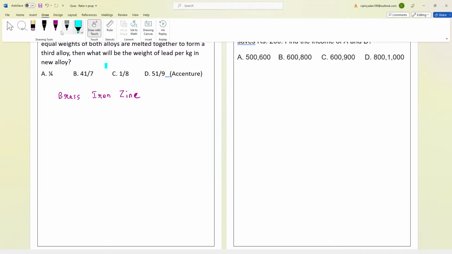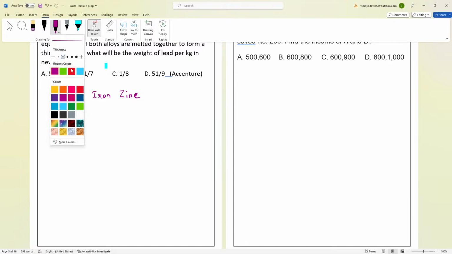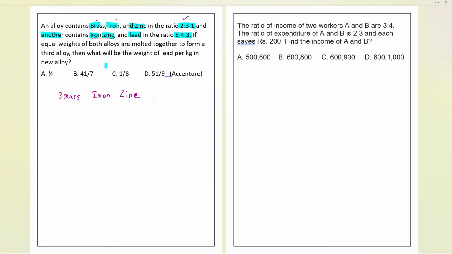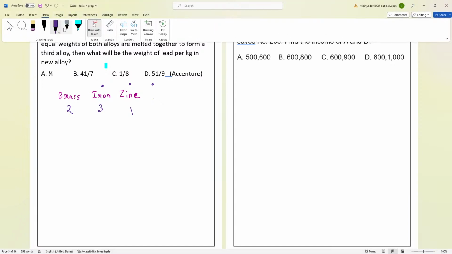Now, let's try to do it over here. What we are going to do is write the ratios. First let us write 2 is to 3 is to 1, that is the ratio of brass, iron, zinc. Now let us write the ratio of iron, zinc and lead. Iron is already over here, zinc is already over here, but we need something more, that is lead. So let us write lead also.